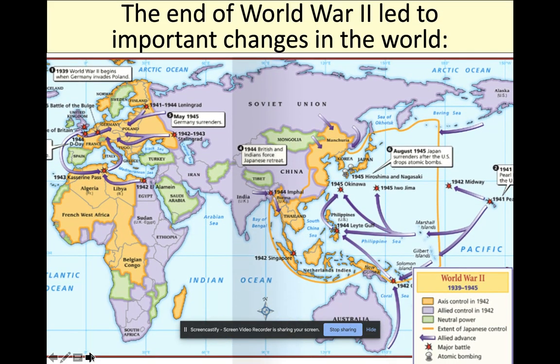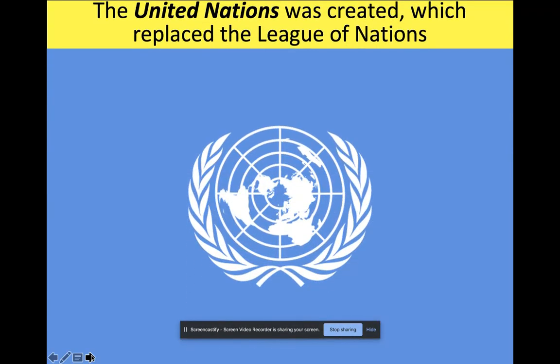So, a couple of things we're going to go through today. Things that changed after World War II. And you're going to see a lot of changes. Your first question is what replaced the League of Nations after World War II? And here's your answer. It's the United Nations.